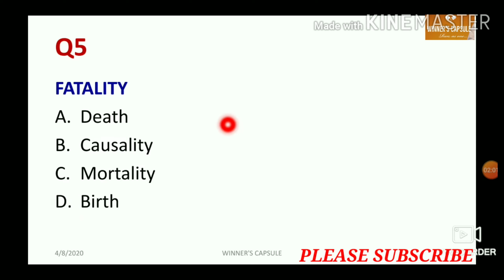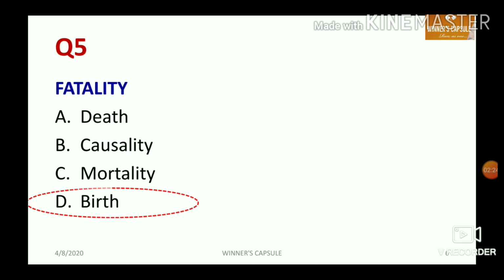Now let's discuss question number 5. What is the opposite word meaning of fatality? Option A, death, option B, casualty, option C, mortality, and option number D, birth. See these three options, death, casualty, mortality, all are similar word meanings of fatality except birth. So I can choose birth as the opposite word meaning of fatality. So option number D is the right answer for this question.